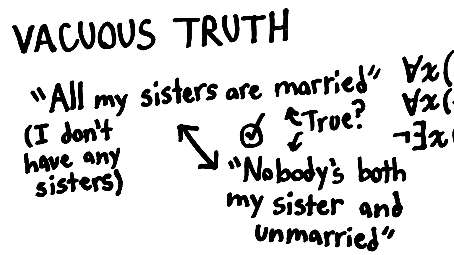No one is both my sister and also unmarried because no one is my sister. And since that one is true, the other one is true as well. So, all my sisters are married is true. Again, that sounds odd, but it's the best way of interpreting the statement in the language of first-order logic. The important takeaway here is that when we're constructing a logical proof, statements like, all five-sided squares are purple, or everyone living on Pluto is happy, are going to count as true statements automatically.